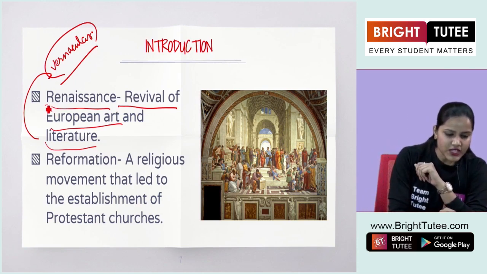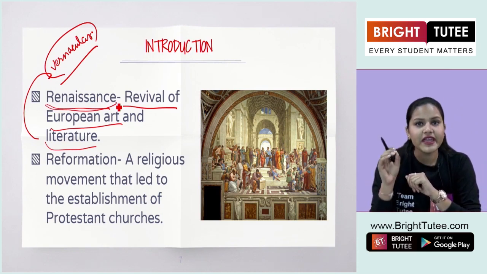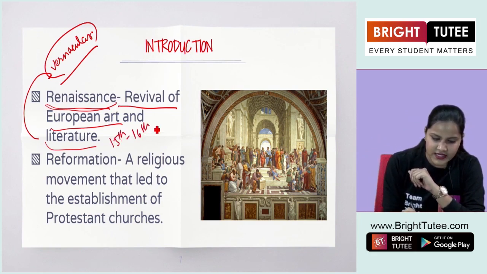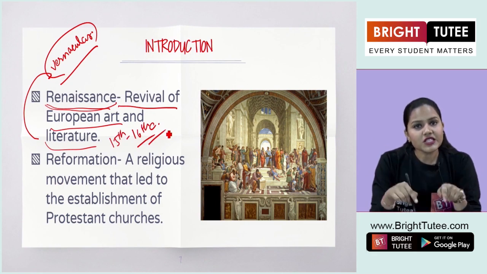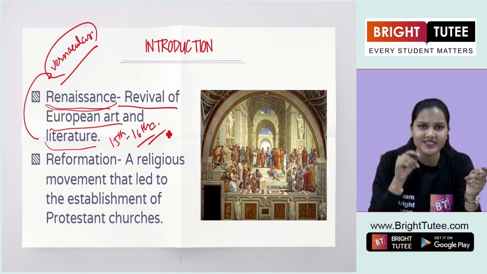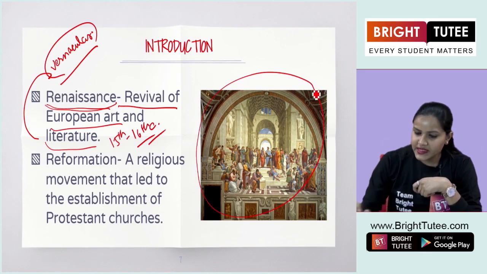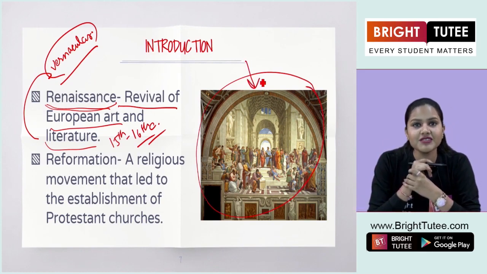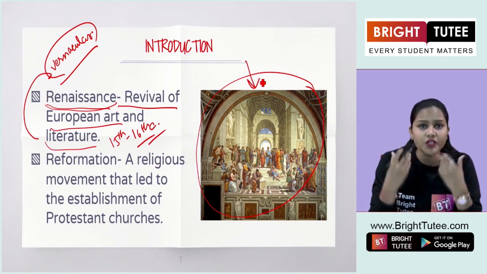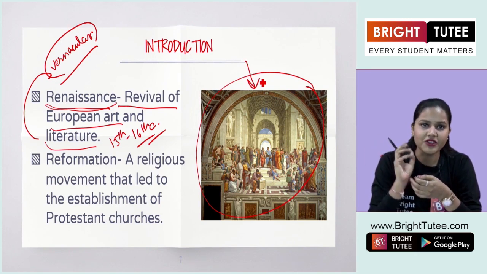So Renaissance means the revival of art and literature in Europe. During which period? It is around the 15th, 16th century. This was a period of transition from the Middle Ages to the modern age. As you can see in the image, this image describes the Renaissance period, the coming up of philosophers and thinkers who gave new ideas and also revived the art and literature in Europe.